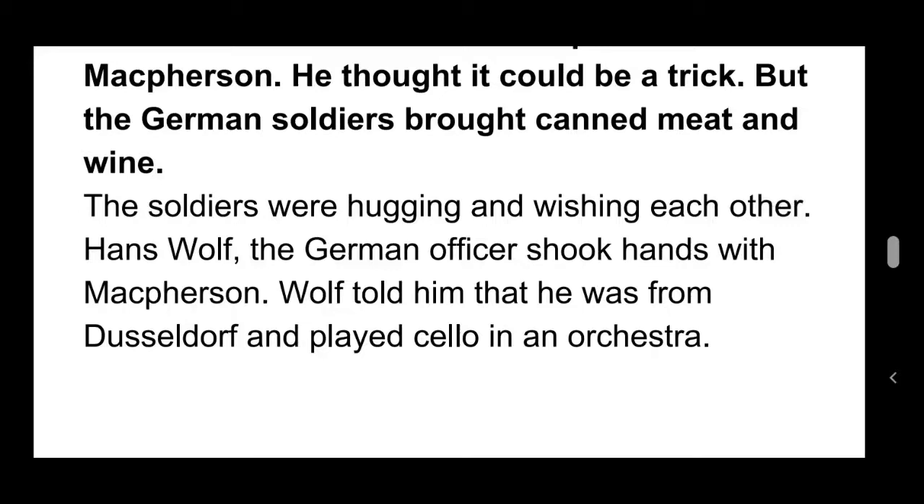They just exchanged their Christmas wishes and started to enjoy their Christmas Eve party. The soldiers were hugging and wishing each other. Hans Wolf, the German officer, shook hands with Macpherson. Wolf told him that he was from Dusseldorf, where he played the cello in an orchestra. So they were not only wishing each other but sharing their feelings and their native places and families.